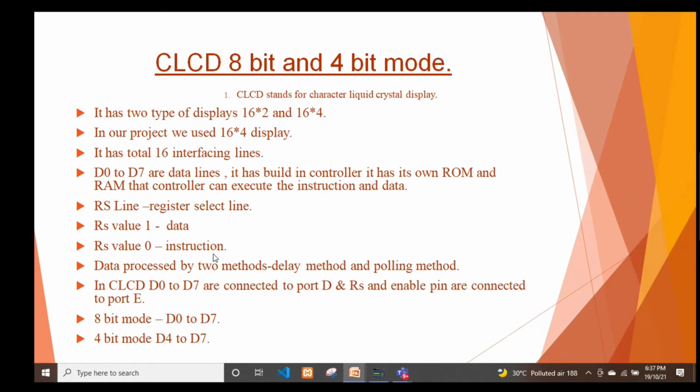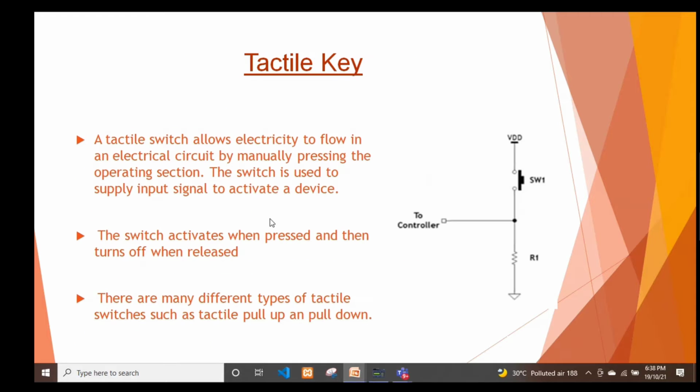RS value 0 means instruction. Data is processed by two methods, delay and polling method. In the LCD, D0 to D7 are connected to port D, and RS and enable pin are connected to port E. 8-bit mode uses D0 to D7 data lines. 4-bit mode uses D4 to D7 data lines.